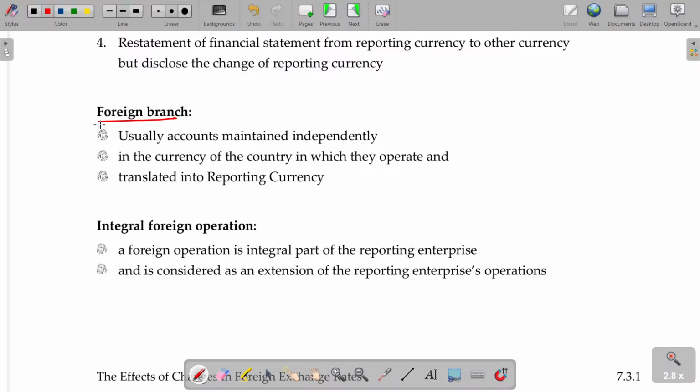Now, in case of foreign branch, usually accounts maintain independent accounts. Independent branch, dependent branch, that's how we saw. In case you have the branch in a foreign country, usually that will be treated as an independent branch. And in the currency of the country in which they operate, they report in their own currency. Translate into the reporting currency. Reporting currency means for which country you are going to report. In that nation's currency you have to convert.